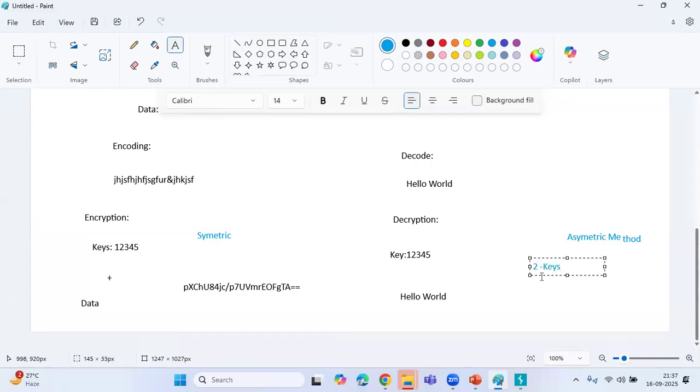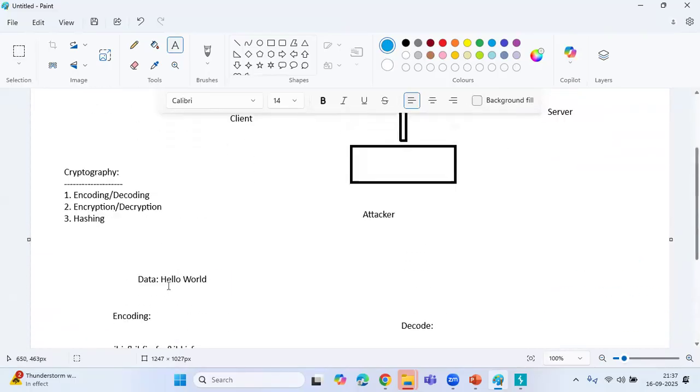Two keys will be used. That is the public key and the private key. One key is used for encrypting the data, at encryption time. On the other side, to decrypt that data, another key, the private key, will be used. So this is the main difference between symmetric key and asymmetric key.